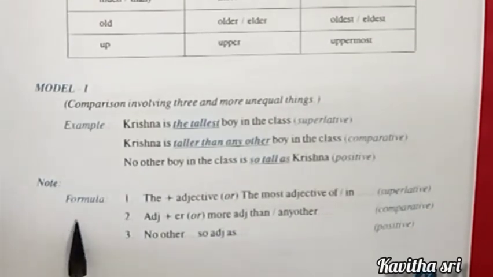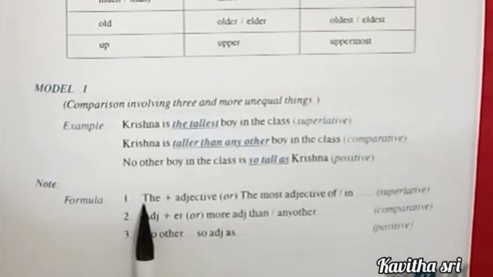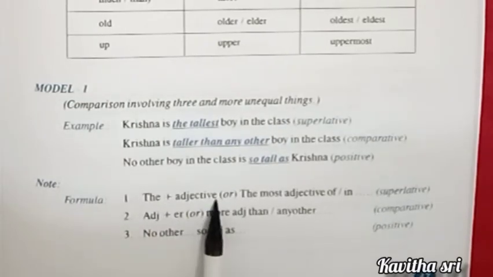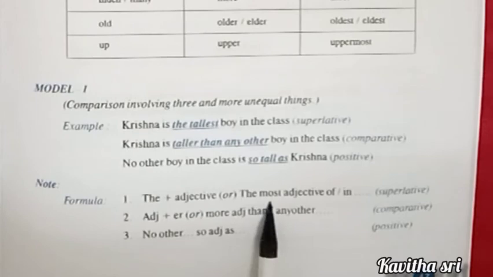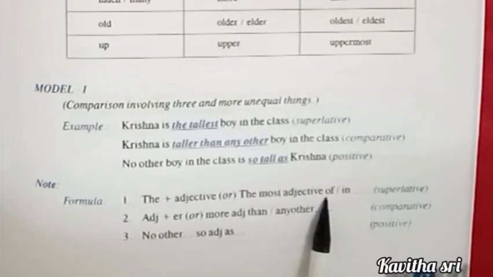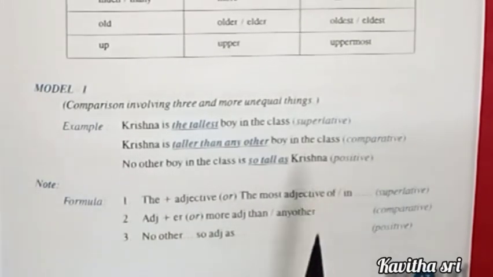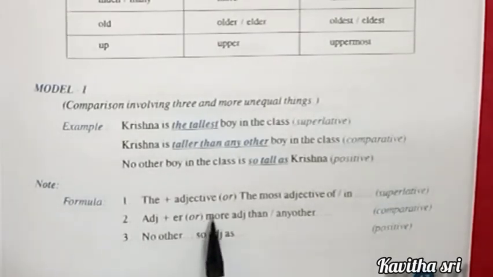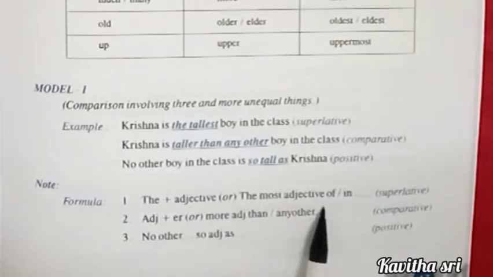So the formula for the first one: the plus adjective plus est, or the most plus adjective if the word is more than 2 syllables.